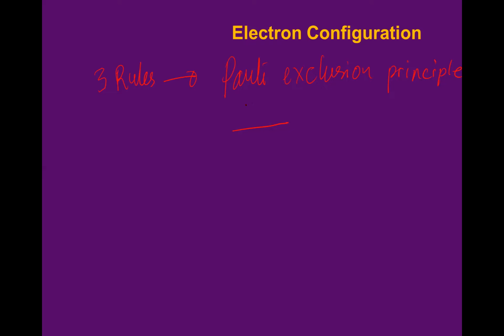So it will show us that in an orbital, there must be maximally how many electrons? In an orbital, the maximum will be 2. Yes, maximum 2 electrons, because we have only 2 possibilities for the spin, which is spin up and spin down. So that's why maximally in one orbital we have 2 electrons. That's the Pauli exclusion principle.